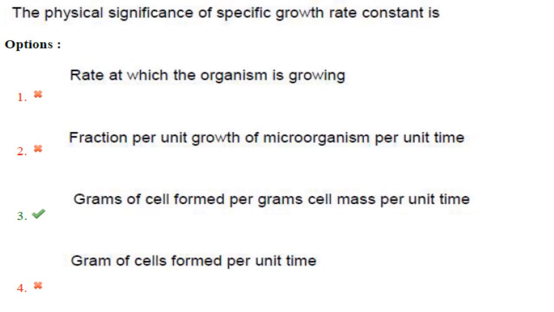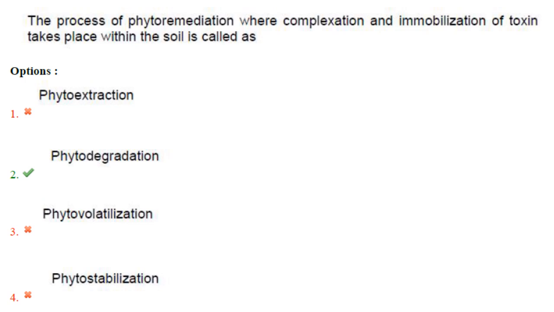Then next one. The physical significance of specific growth rate constant is grams of cells formed per gram cell mass per unit time. Answer is option 3. The process of phytoremediation where complexation and immobilization of toxin take place within the soil is called as phytodegradation. Answer is option 2.